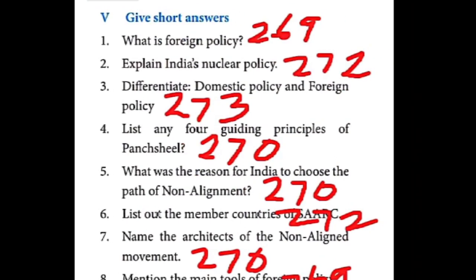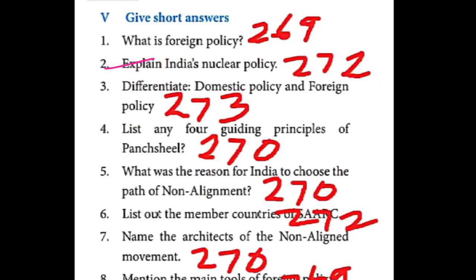Now we are marking second answer. Page 272, policy of disarmament para, first para full, till strategic purposes, since independence onwards. Strategic purposes. That is the 5-2 answer.